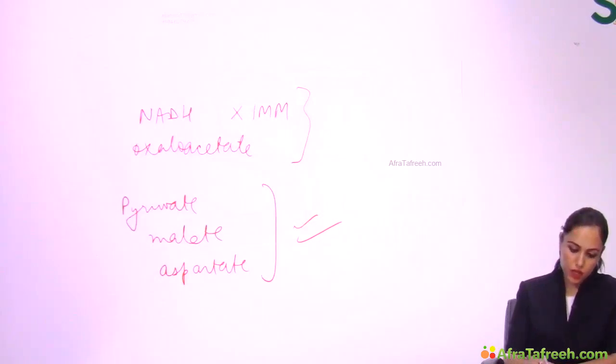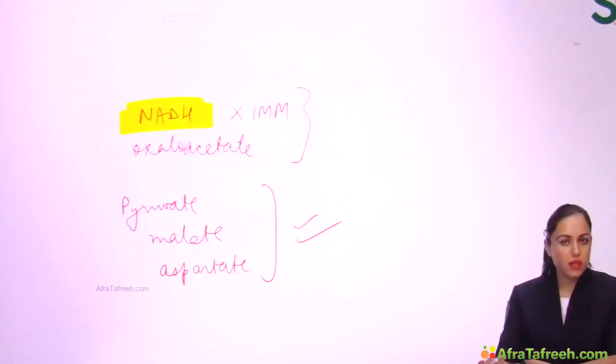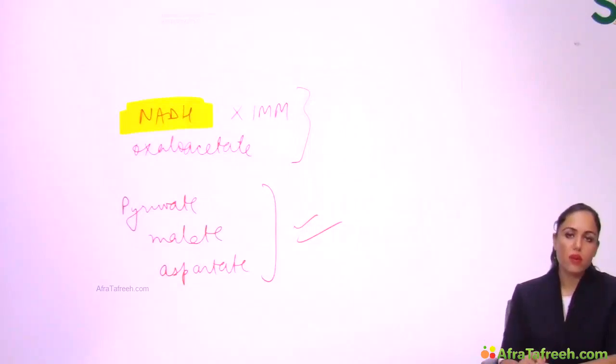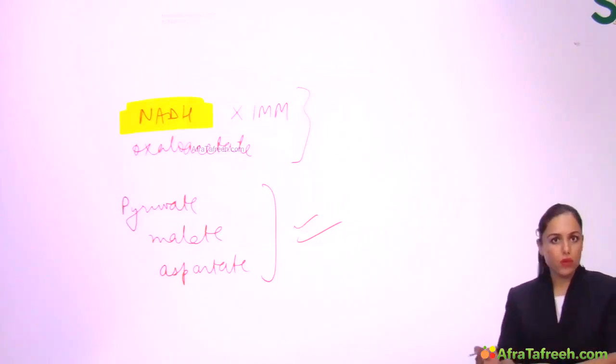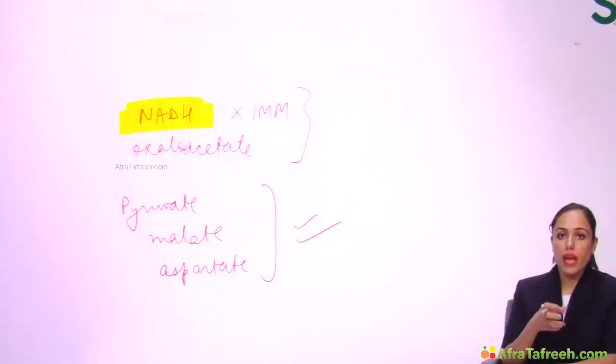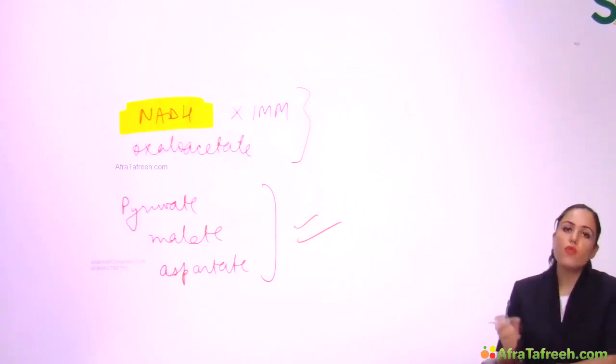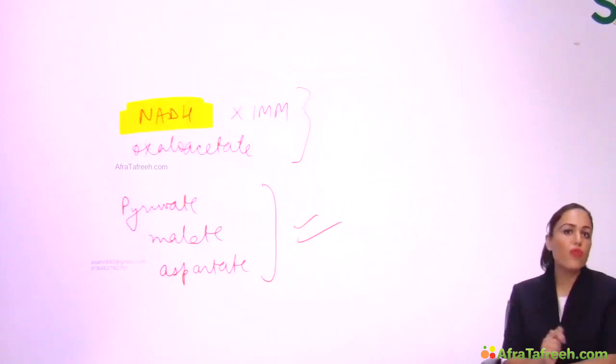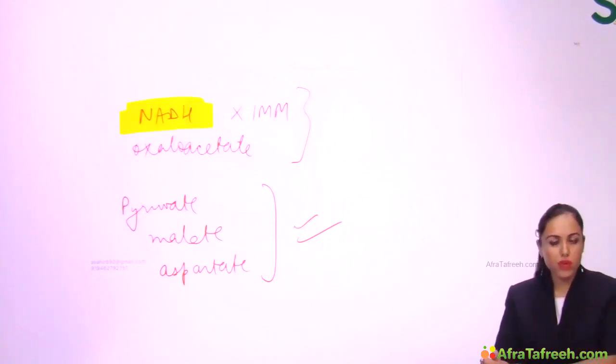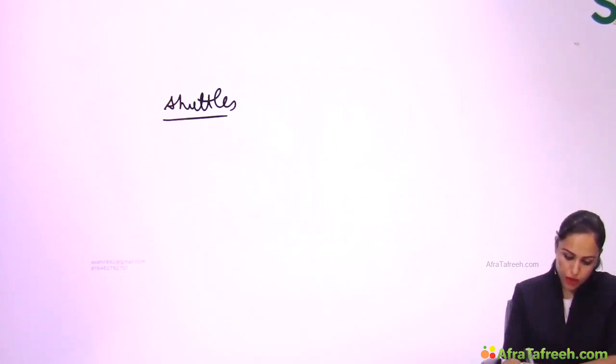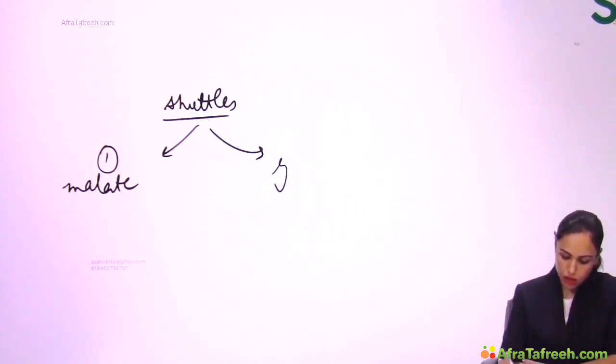Now NADH is required for ETC. ETC occurs in mitochondria, but how will NADH go from cytoplasm to mitochondria? Because we require NADH as a starting material for ETC, and as such NADH cannot cross the membrane. So we require shuttles here for the transport of NADH from cytoplasm to mitochondria, right? So we have two shuttles for the transport of NADH from cytoplasm to mitochondria. One is the malate shuttle, the other is the glycerol phosphate shuttle.